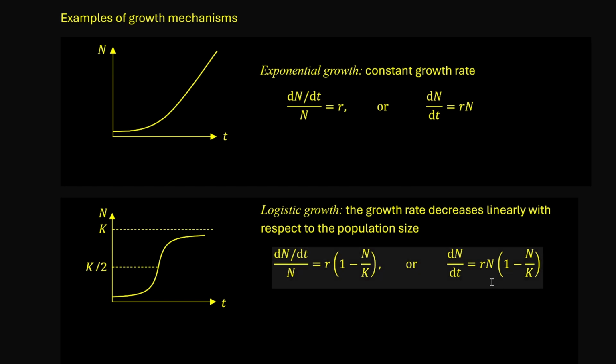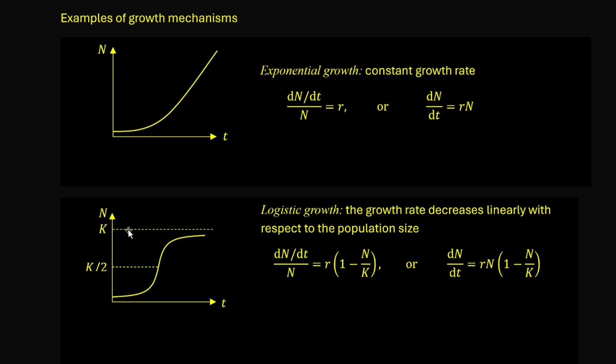We notice that in the differential equation, when n is small, the quadratic term is negligible, so we have dn over dt approximately equal to rn, thus recovering the exponential growth. When the population is small, it doesn't feel the carrying capacity, i.e. the limits of the environment. So exponential growth and logistic growth are examples of mechanisms. That is, differential equations accompanied with real-life interpretations.